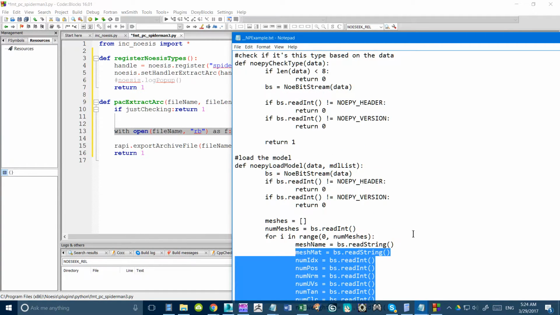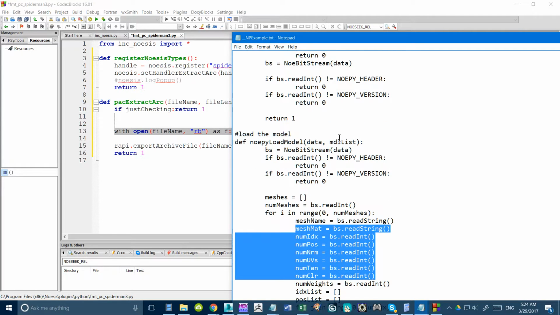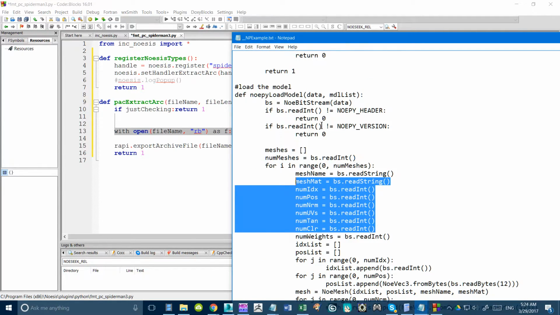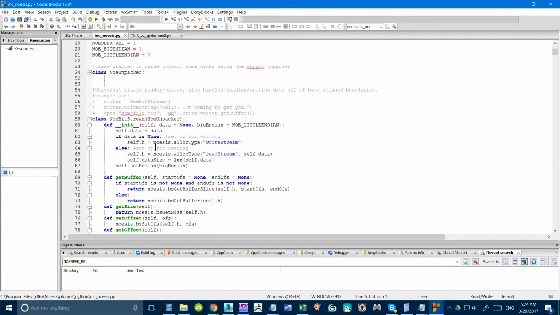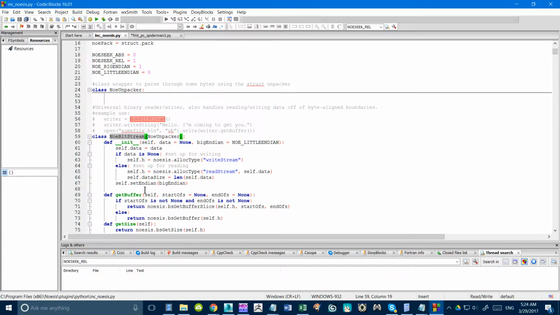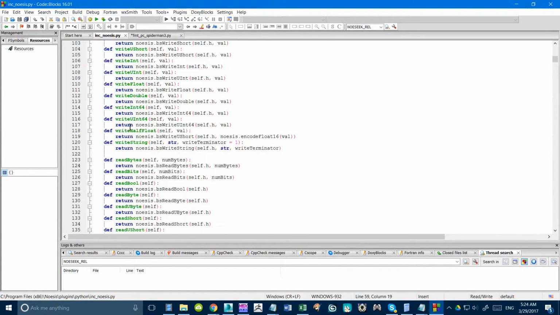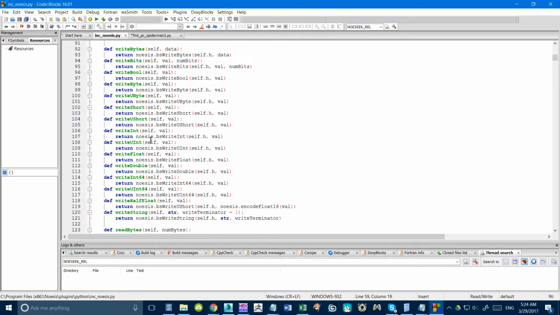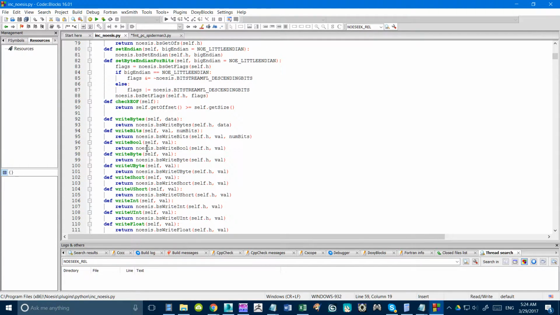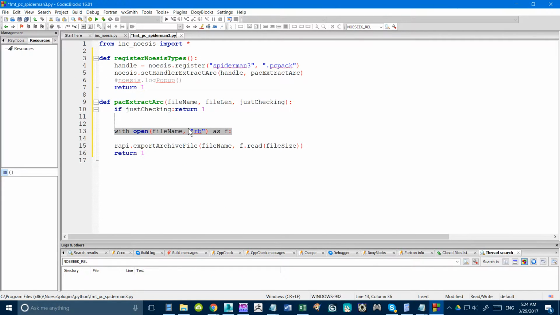Okay. So we will be using the Noesis Bitstream again, that class, which is in here. This is the Noesis Bitstream, and you can see the different functions you have in that class, like reading and writing and seeking. I think that's a little easier for people to look at and go, oh okay, this is what I can use. So that's in your included script. To implement that correctly, you actually have to put this together with the Noesis Bitstream.